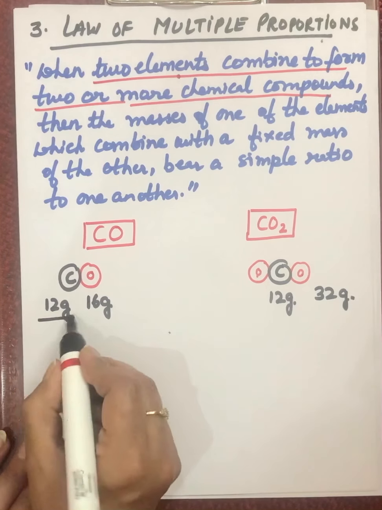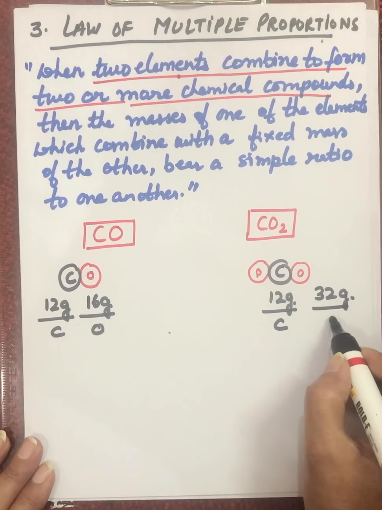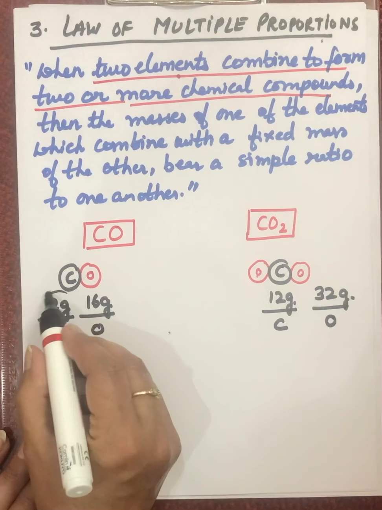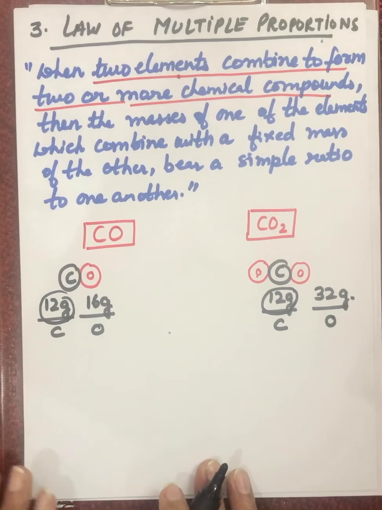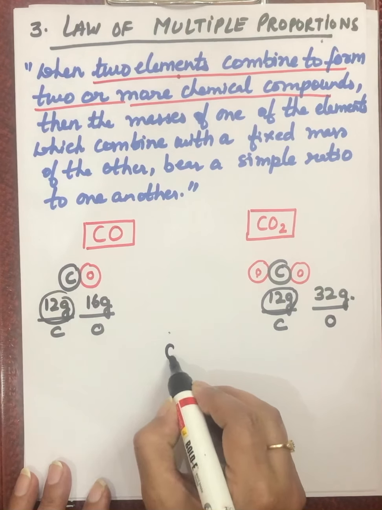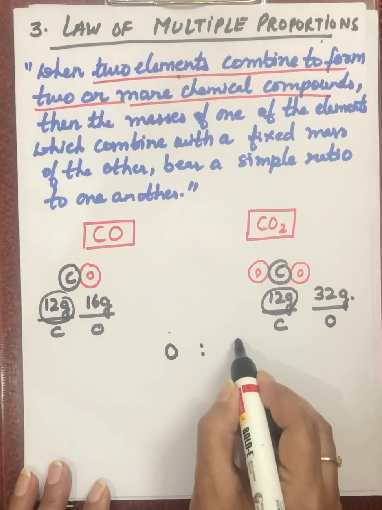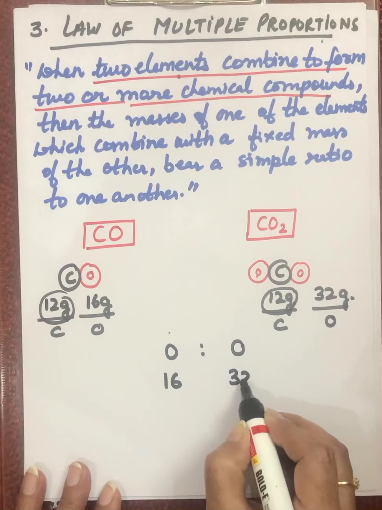Now see, here carbon is 12, oxygen is 16, and here carbon is 12 and oxygen is 32. One of the element masses is the same in the two compounds, while the mass of the other element, that is oxygen in this and oxygen in the second compound, is 16 and 32.